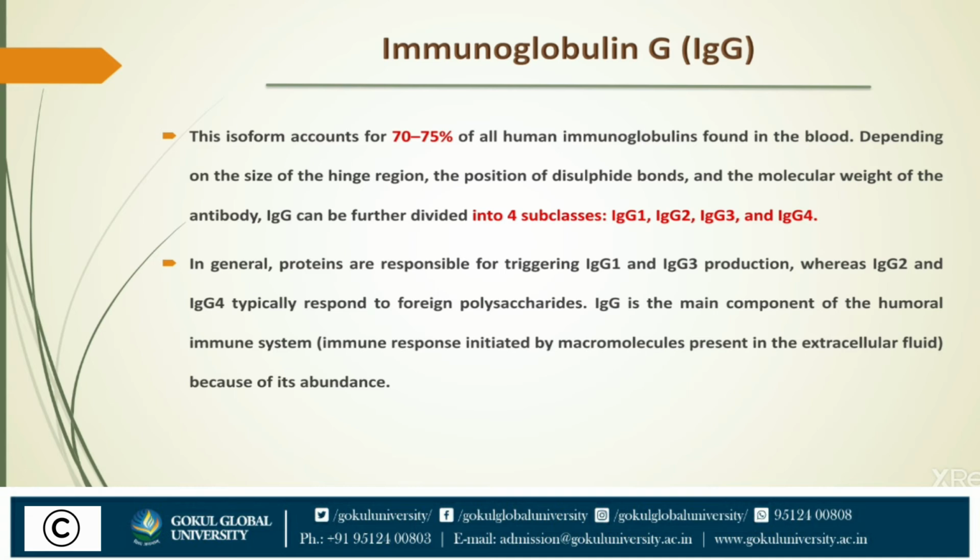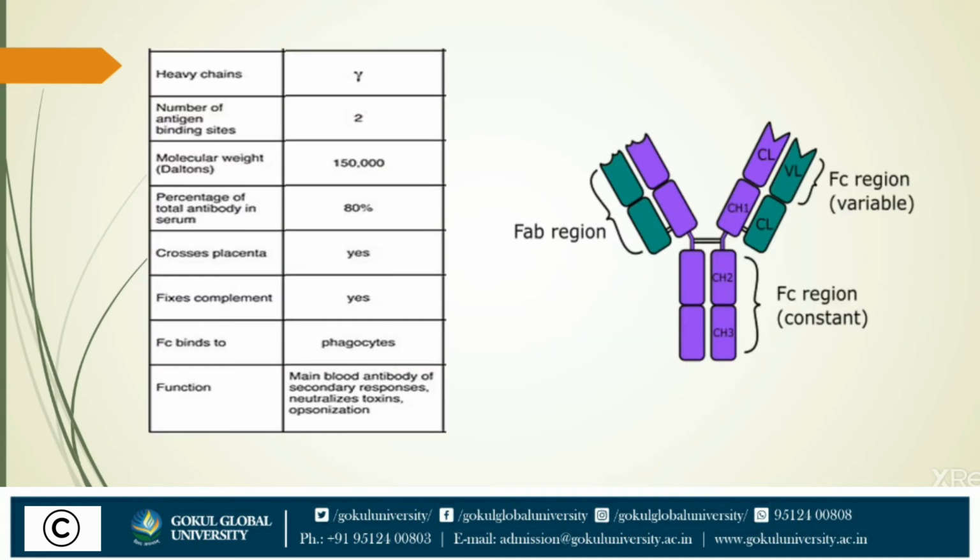It is a monomer, consisting of two heavy chains and two light chains. It has the ability to cross the placenta and reach the fetal circulation to provide a major line of defense against infection in the newborn for the first few weeks.